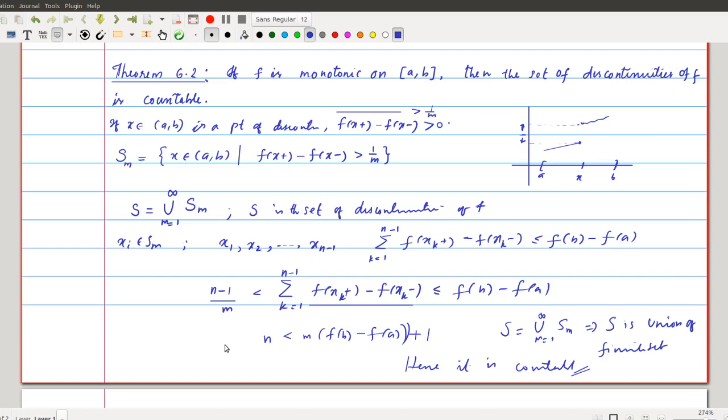From this we can immediately say that Sm is finite for all m. Consequently, we can get this one. So this is the proof of theorem 6.2. We can say that this is a consequence of 6.1.